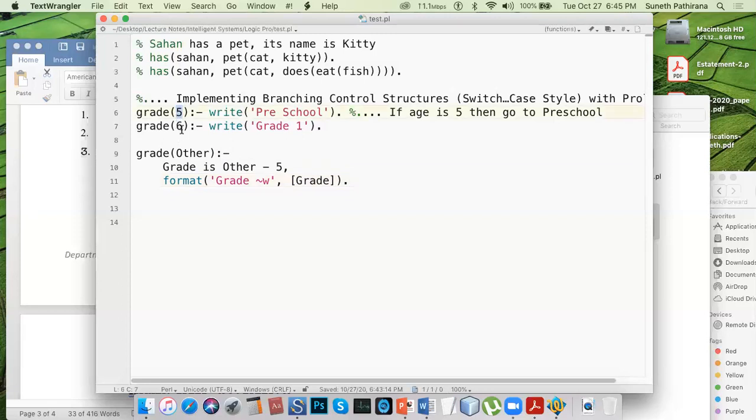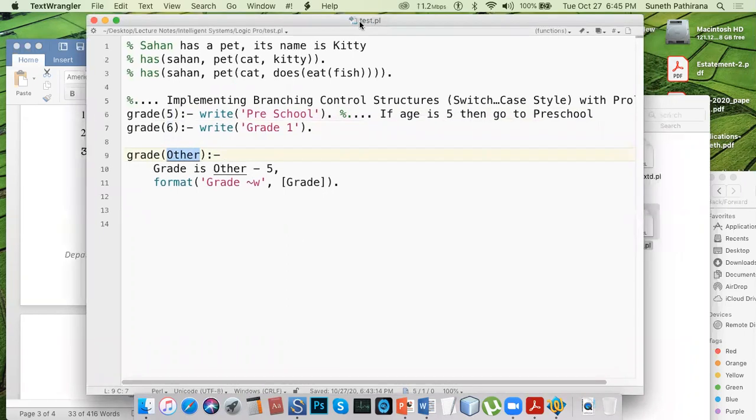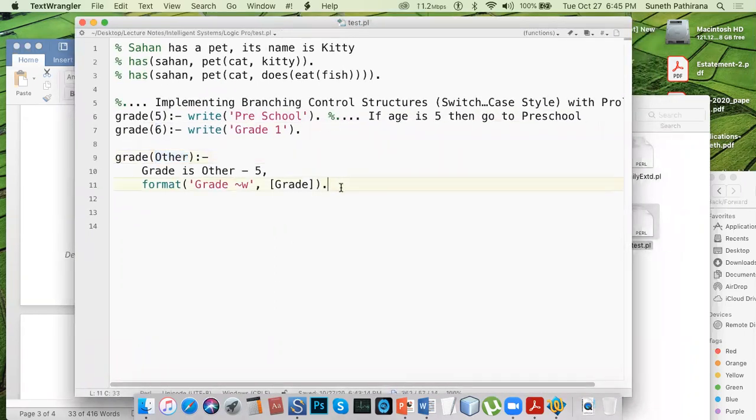Okay, this must be the age. So age 5 means preschool, age 6 means grade 1. So you need to find the grade according to the age of the child. Okay, so then you want to specify, say it's 9. 9 minus 5 means 4, grade 4. That is what you need to display.